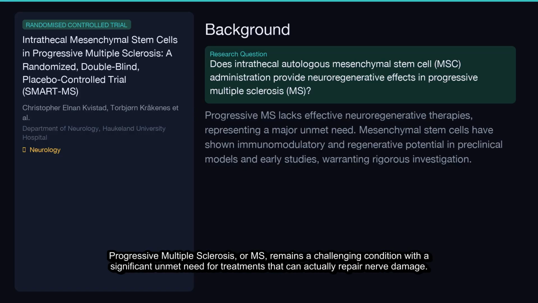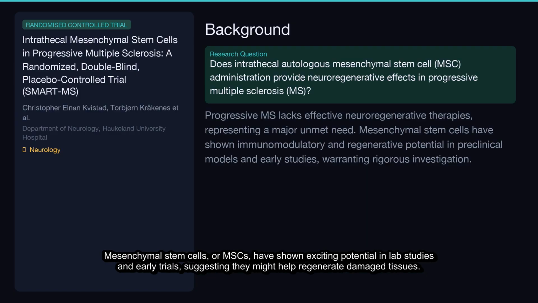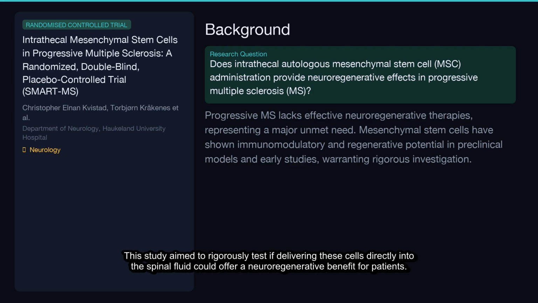Progressive multiple sclerosis, or MS, remains a challenging condition with a significant unmet need for treatments that can actually repair nerve damage. Mesenchymal stem cells, or MSCs, have shown exciting potential in lab studies and early trials, suggesting they might help regenerate damaged tissues. This study aimed to rigorously test if delivering these cells directly into the spinal fluid could offer a neuroregenerative benefit for patients.